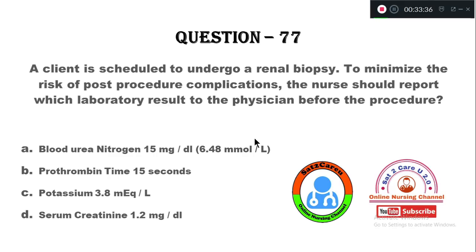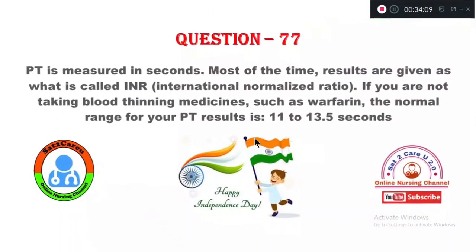Option D, serum creatinine level of 1.2 milligrams per deciliter. So in this condition, to reduce post-procedure complications after renal biopsy, the nurse should check the prothrombin time, which is more than normal. That should be informed to the healthcare provider so they can take the necessary steps. So the rationale is here.